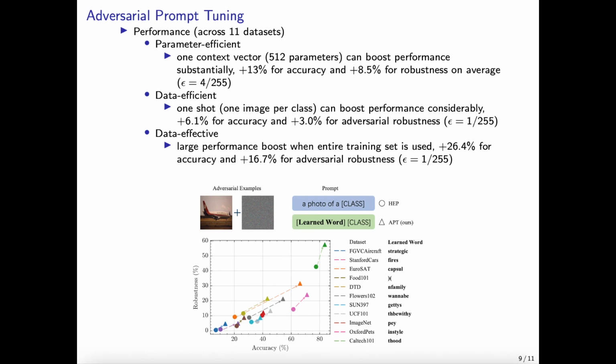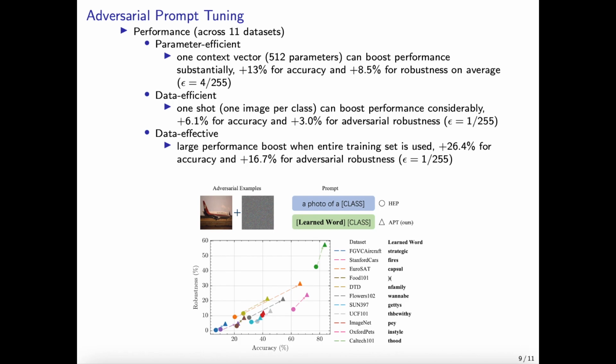Our method presents 3 compelling advantages. Firstly, our method showcases exceptional parameter efficiency. With the utilization of a solitary context vector comprising a mere 512 parameters, we observe a substantial average increase of 13% in accuracy and an impressive 8.5% enhancement in robustness.